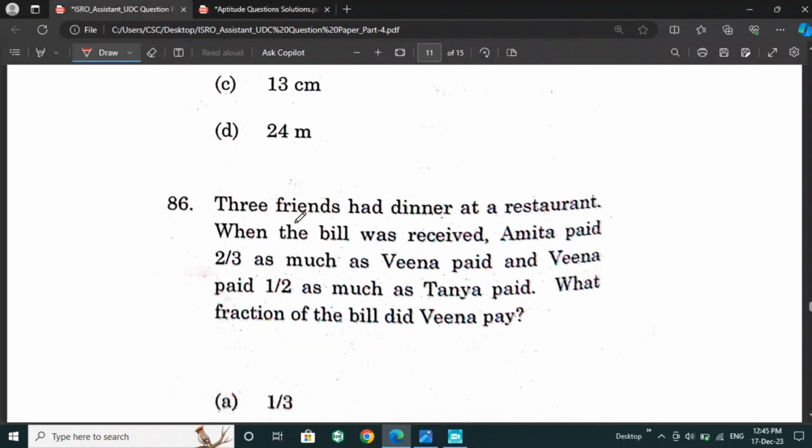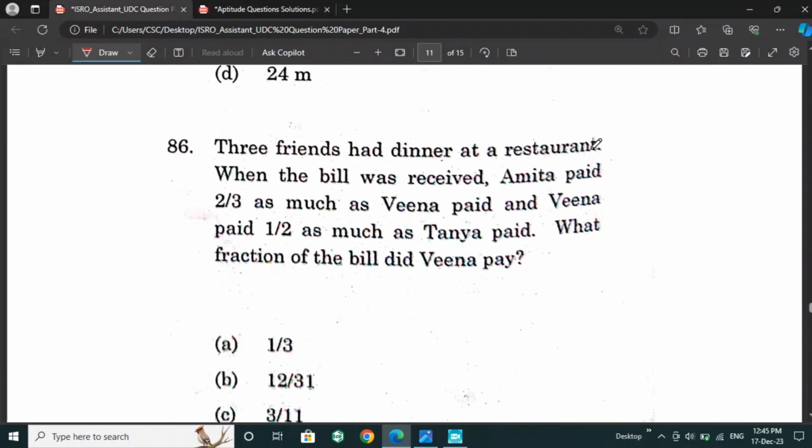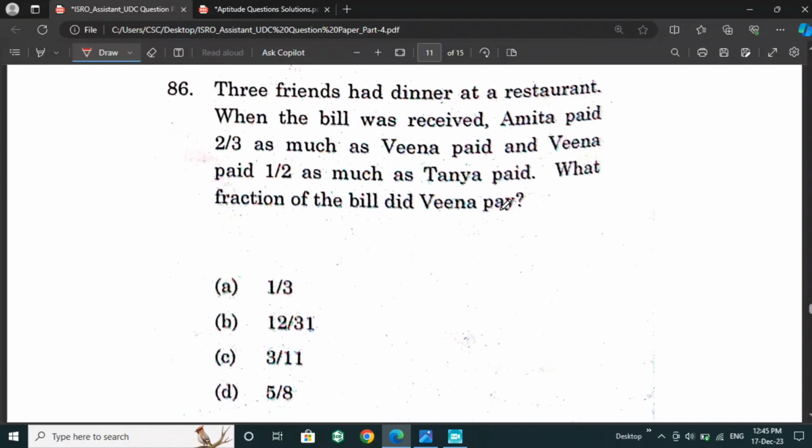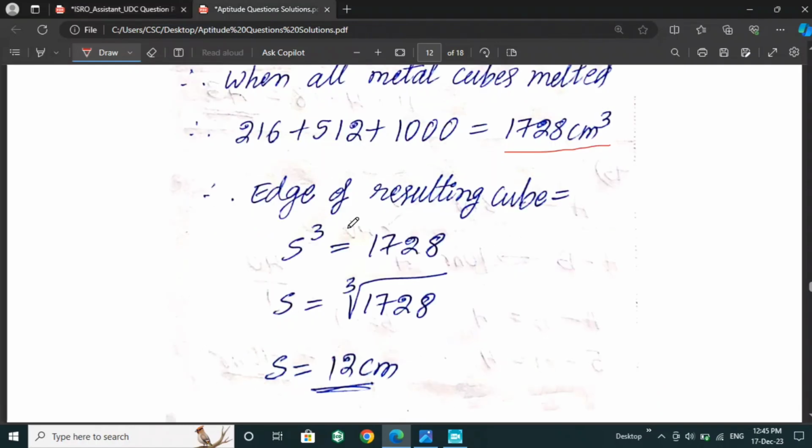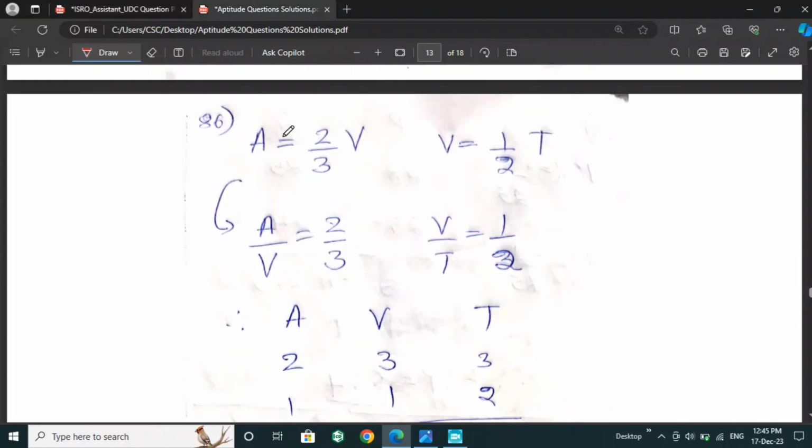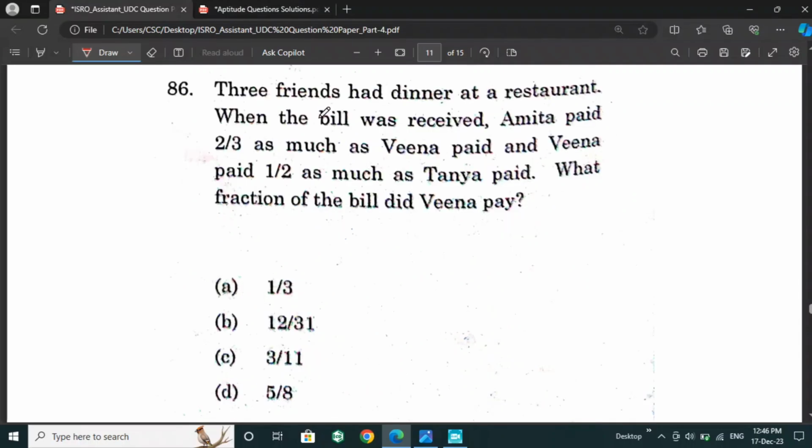Next is 3 friends had dinner at a restaurant. When the bill was received, Amita paid 2 by 3 as much as Veena paid. Veena paid 1 by 2 as much as Tanya paid. What fraction of the bill did Veena pay? For this question we can take Amita equal to 2 by 3 of Veena, and Veena equal to 1 by 2 of Tanya.